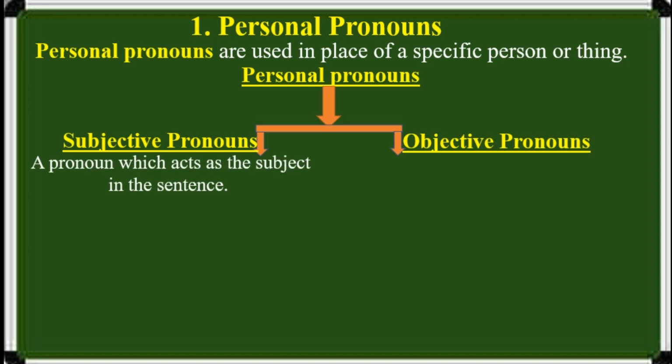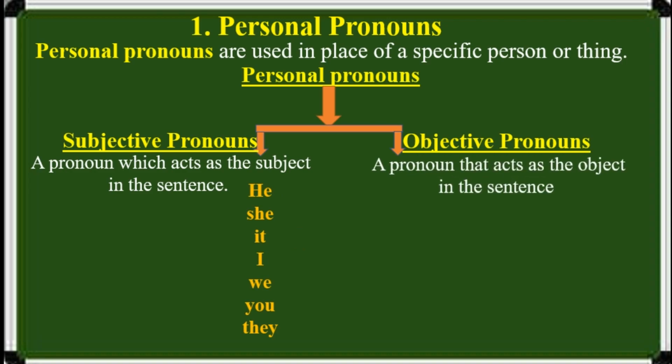A pronoun which acts as the subject in the sentence is called a subjective pronoun. They are he, she, it, I, we, you, and they. A pronoun that acts as the object in the sentence is called an objective pronoun. They are him, her, it, me, us, you, and them.